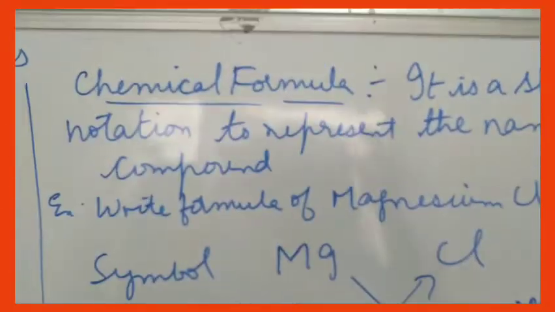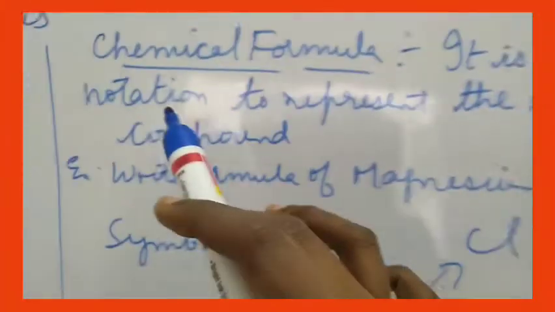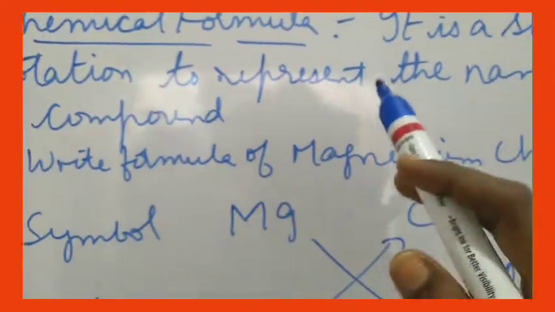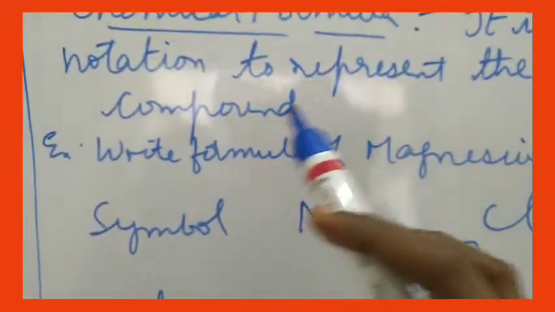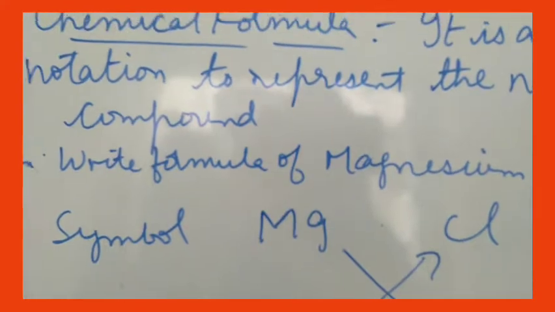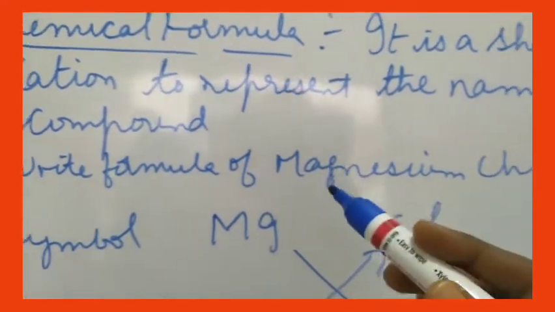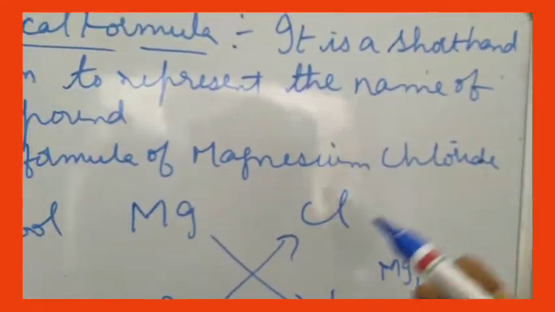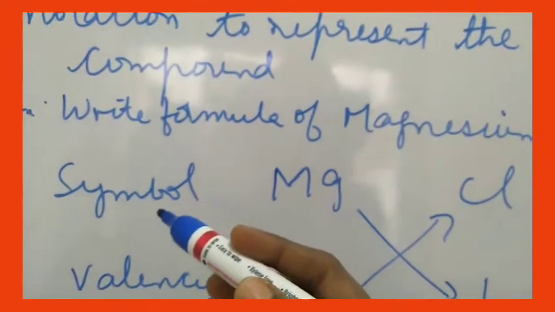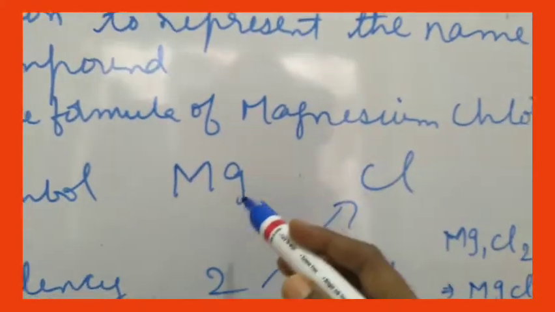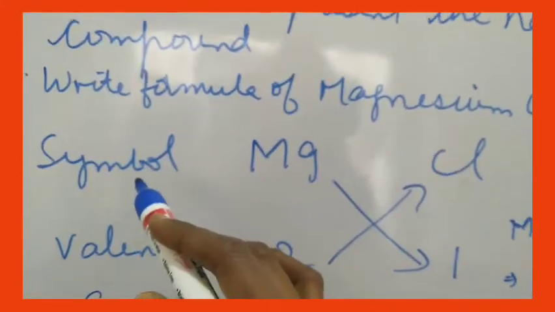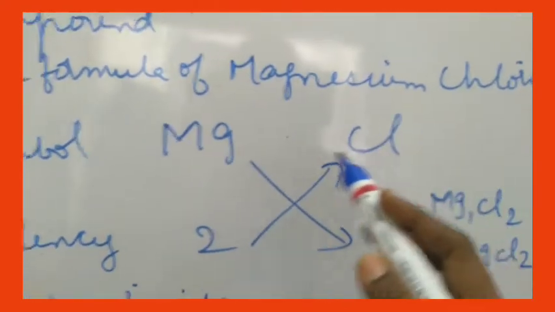Now let us see what is meant by chemical formula. It is a shorthand notation to represent the name of the compound. For example, you have the compound magnesium chloride. You want to write the formula. So first step what you will do is you will write the symbols of magnesium and chlorine.